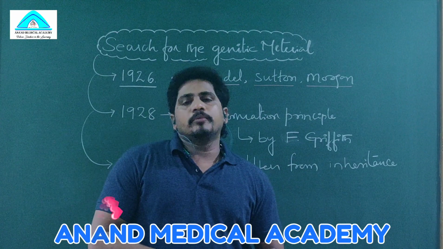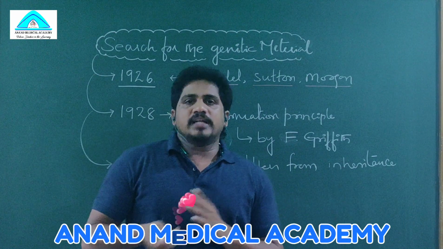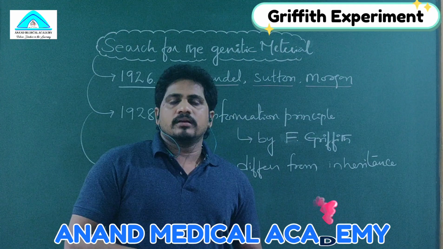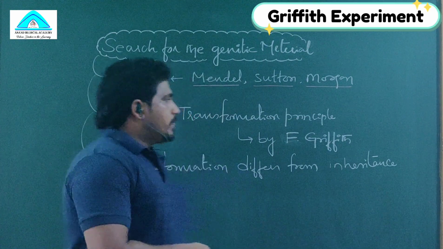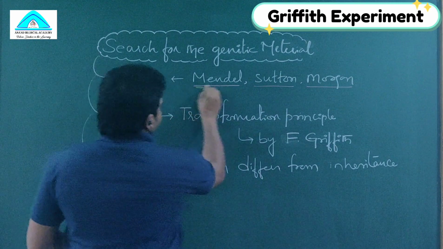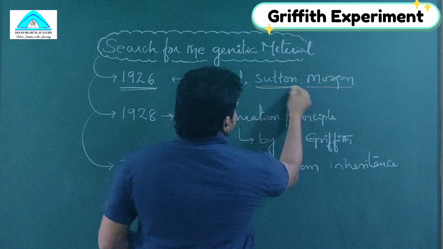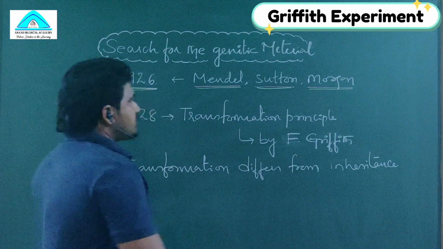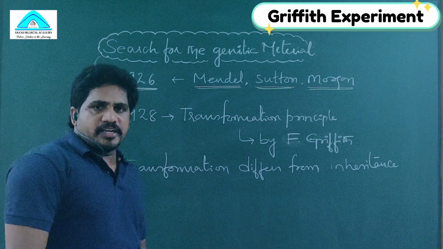In this video, I am going to enlighten you about the transformation principle given by Frederick Griffith. Before this principle, in 1926, Gregor Mendel, Sutton and Morgan were the fathers of modern genetics, and Mendel is the father of genetics.